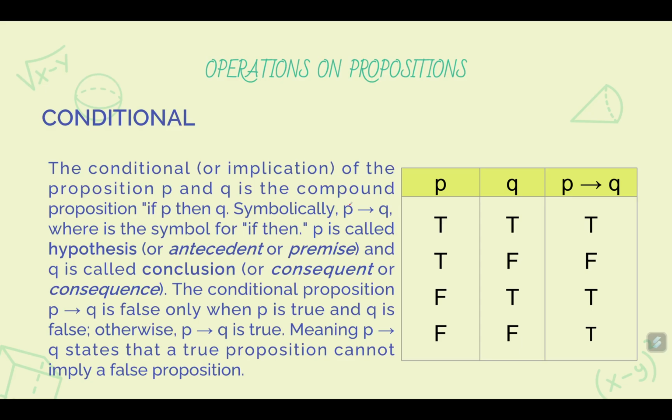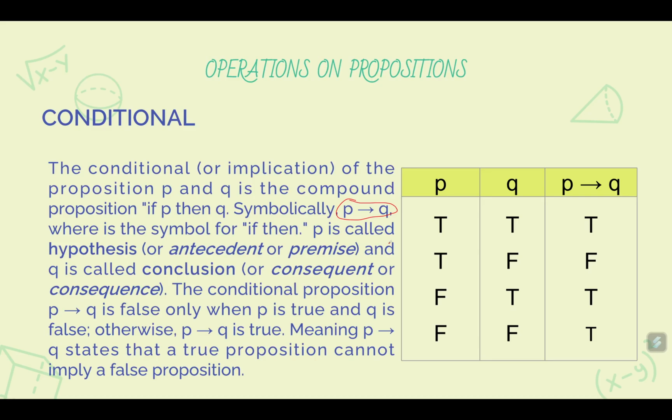So P, arrow, Q, where the arrow symbol is for if-then. So P is called the hypothesis or antecedent or premise, and Q is called conclusion or consequent or consequence. The conditional proposition P implies Q is false only when P is true and Q is false. Otherwise, P implies Q is true.